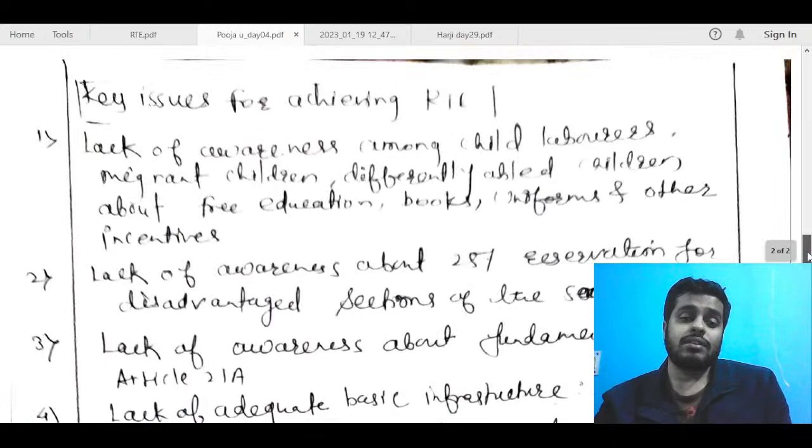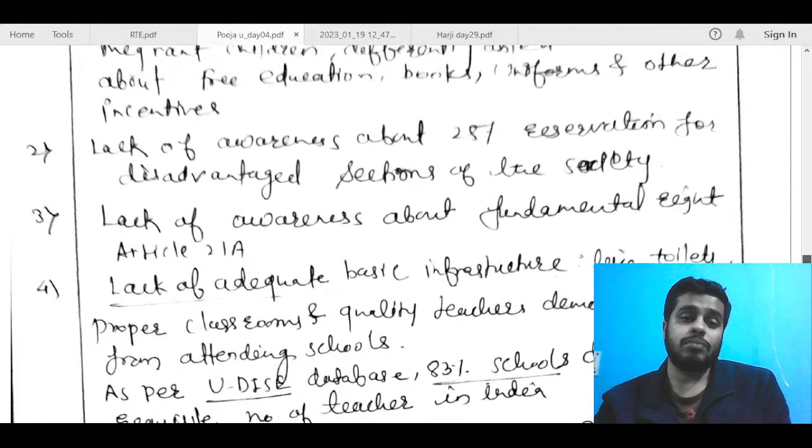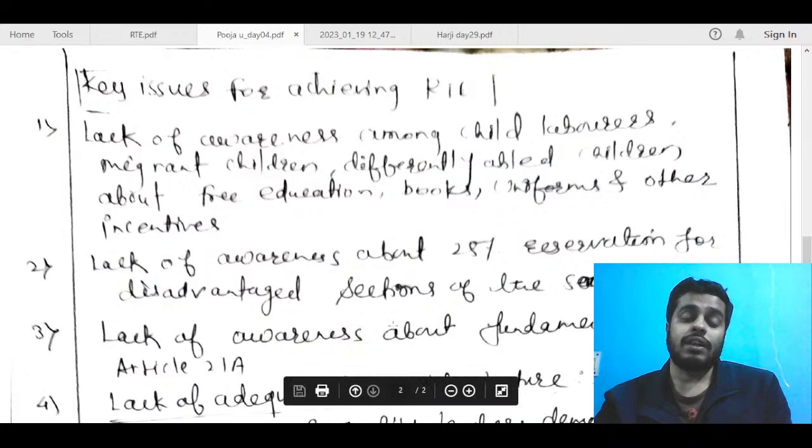I think these last two three points are fine, Pooja. Like four, five, six are good, but the first two three points, what you have done is just use that act only and mention lack of awareness. You have already talked about 25% reservation, you have talked about special provisions for marginalized children, you have talked about fundamental right in the earlier part, and then you have just added lack of awareness and formed 3 points from that.